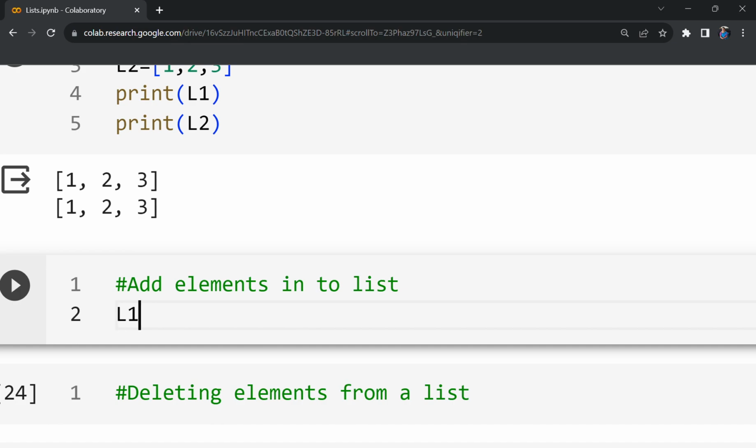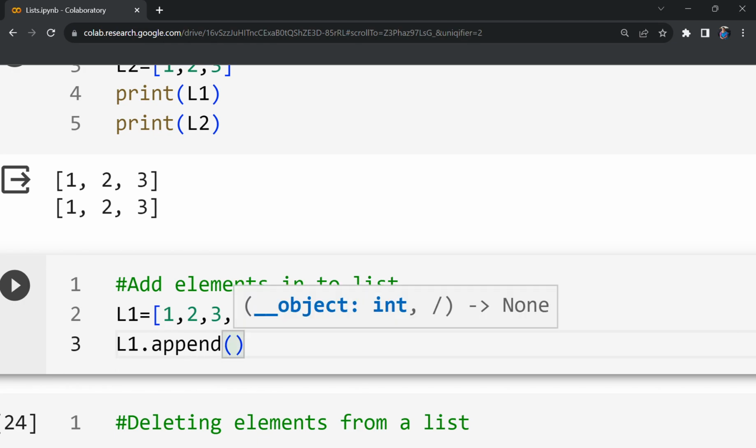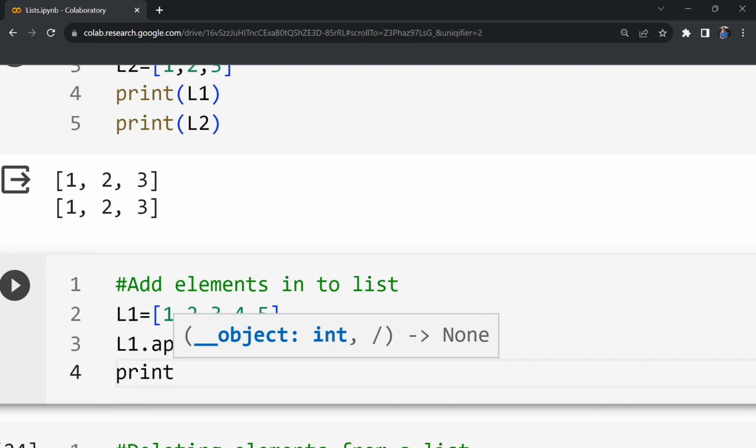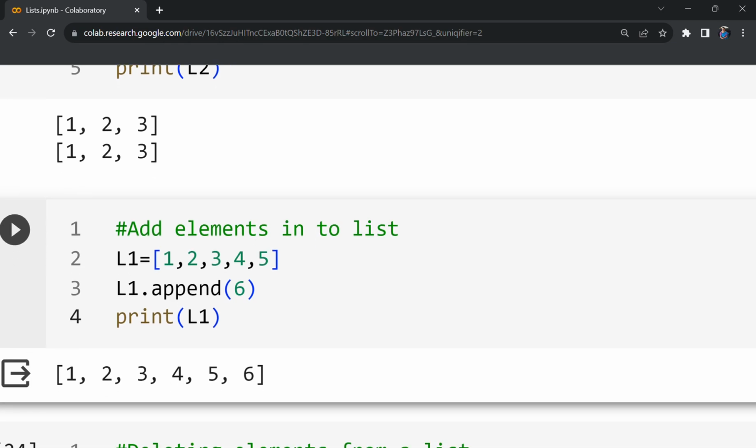For example, let me take L1 is 1, 2, 3, 4, 5. I have created a list L1 with 5 elements initially. I would like to add one more element into the list. What can I do? L1 dot append. Append, as the name suggests, element will be added at the end. For example, I will take 6. Then print L1. What will happen? The list will contain 1, 2, 3, 4, 5, 6. This is one option to add an element into the list.